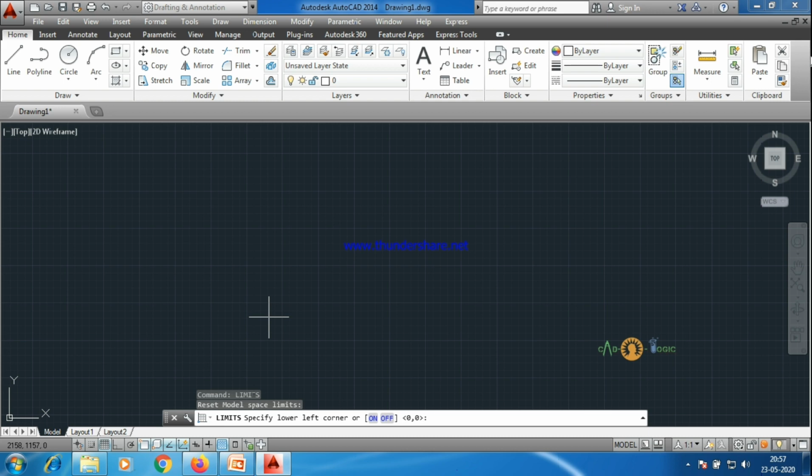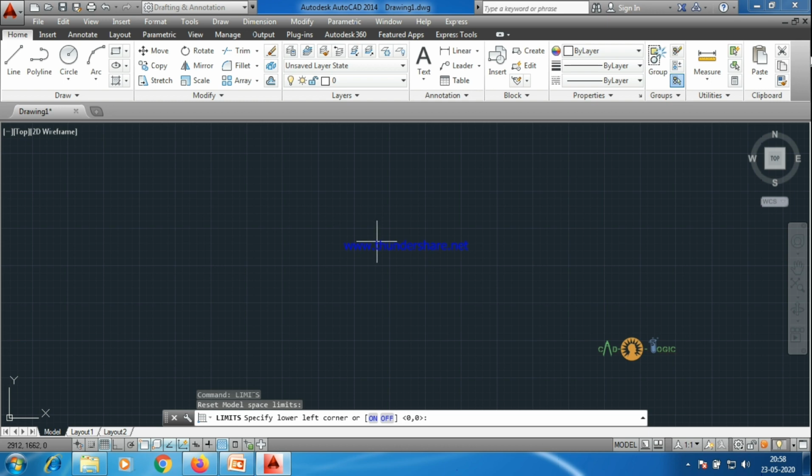AutoCAD is up to scale. If you're giving a dimension of 30 millimeters, it will draw a line of exactly 30 millimeters. So if you are planning a town, do you think this whole space is enough to do that? I personally don't think so.